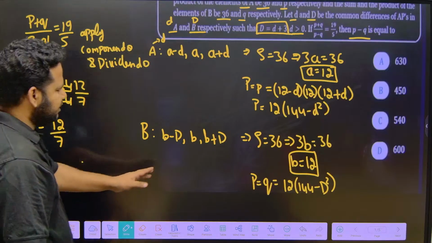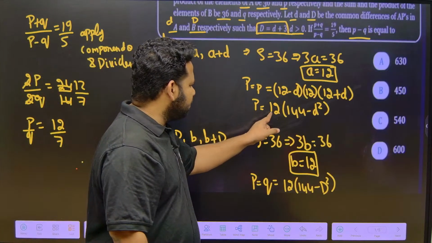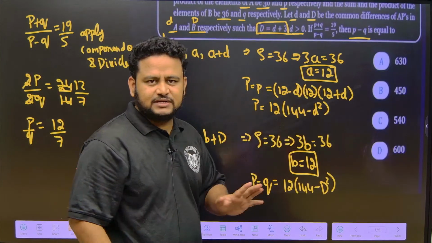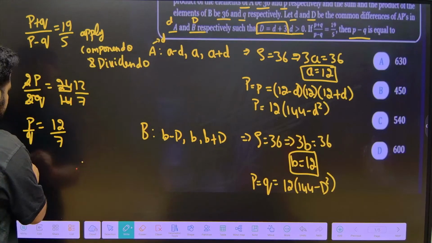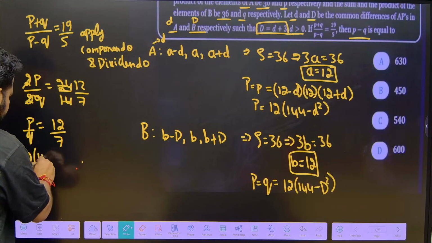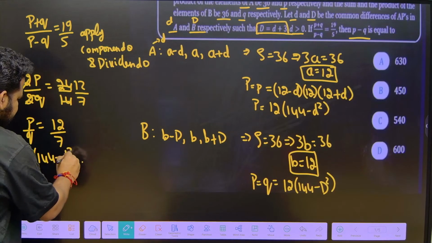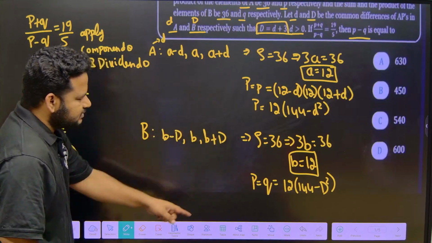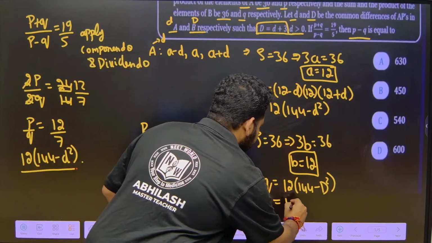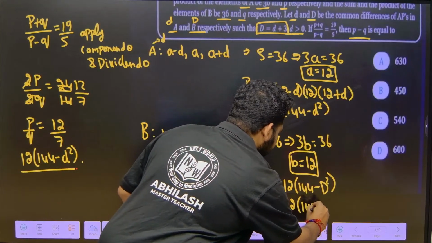But what do we have here? This p is equal to 12 times (144 minus d square), correct? I can substitute the value, so 12 times (144 minus d square) divided by q. Q is here, 12 times (144 minus capital D square).